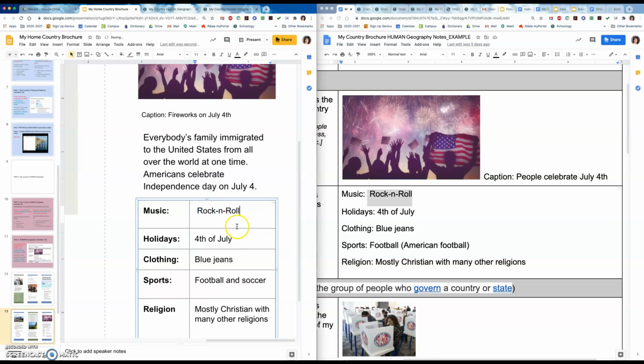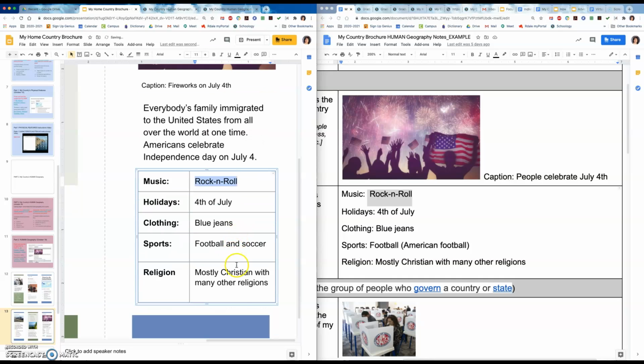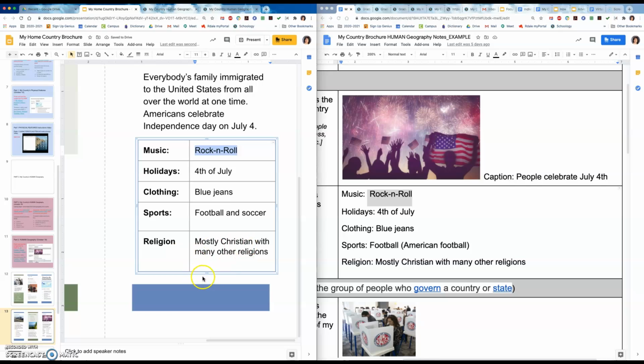So you will paste yours just like that. If it moves, make sure that you move things back so that it looks nicer on here. You want to make sure that you fit everything on the page. Do not go down here. Keep all of your information up here.